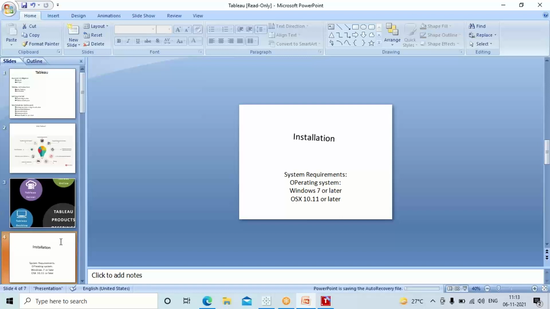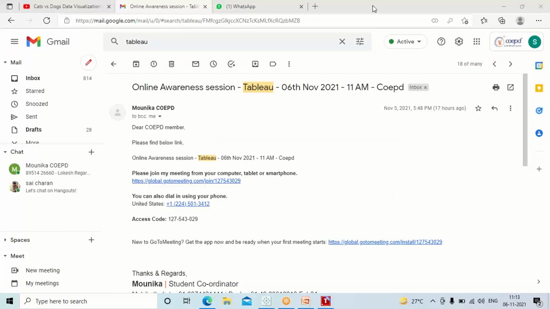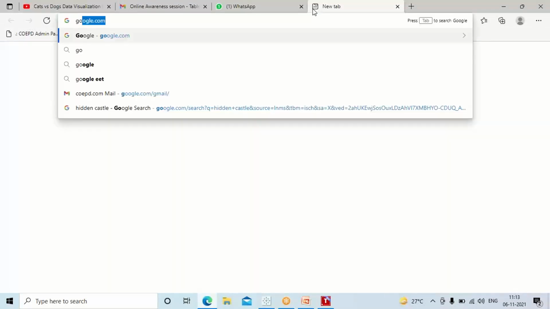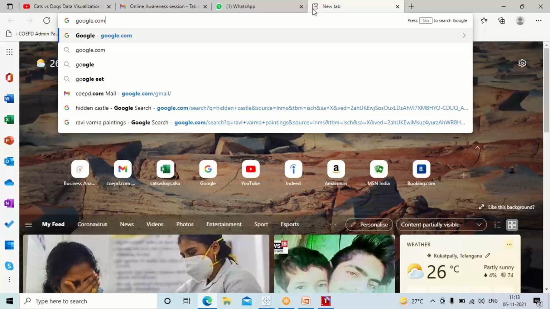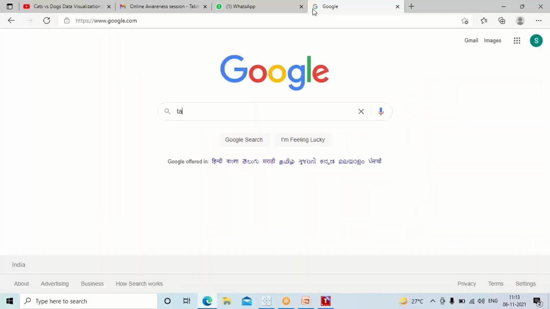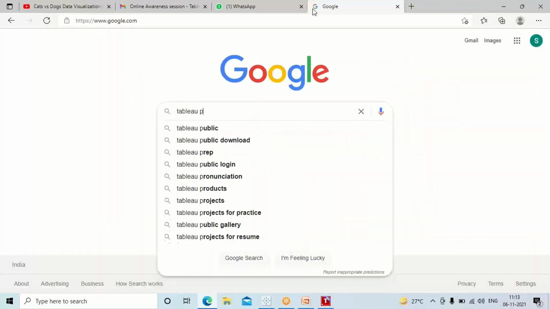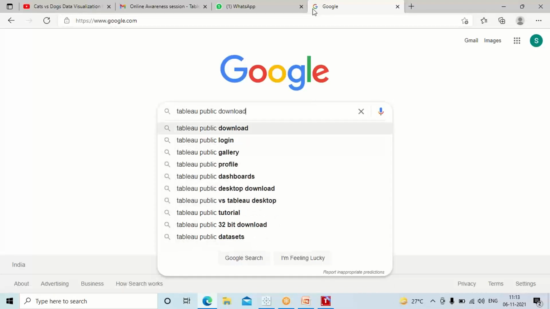Now, how do we install Tableau? Very simple, guys. What you do is you just go to Google. In Google, I just have to say Tableau Public download.